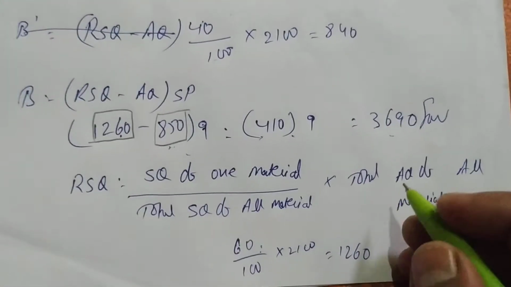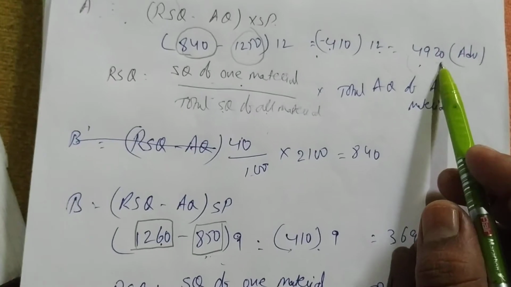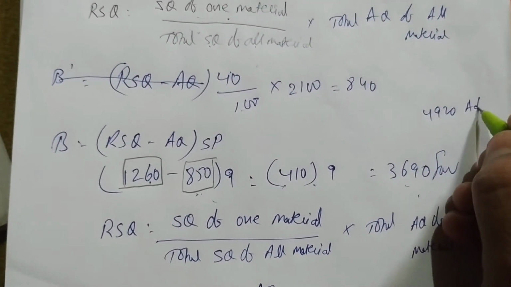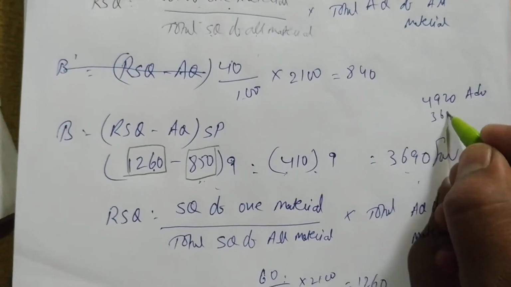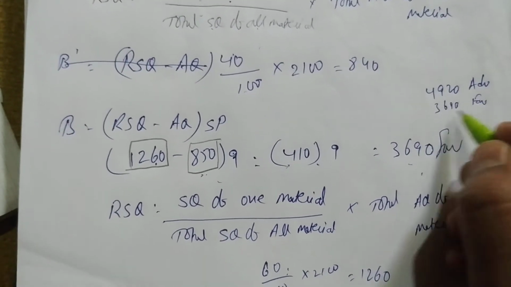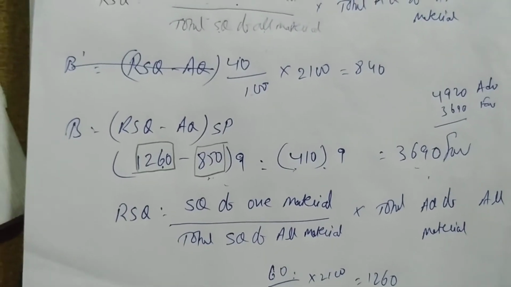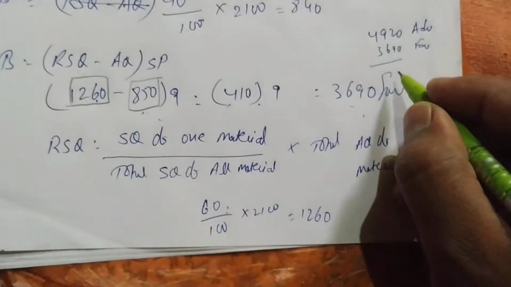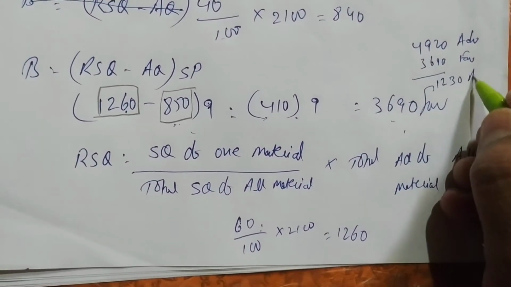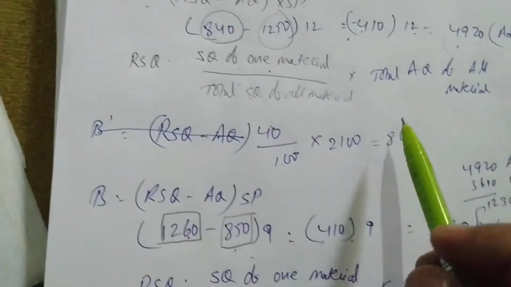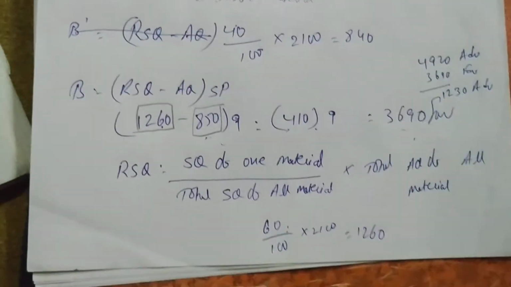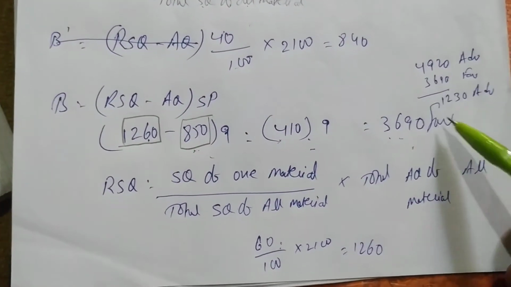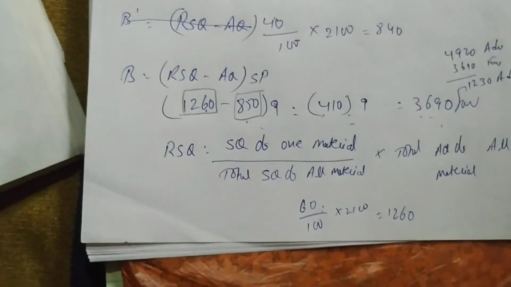Okay, so what is the material mix variance? Here we have got a loss of 4920 and a profit of 3690. The 4920 is adverse, that is loss, and we are getting a profit of 3690. Still there is a loss. 4920 minus 3690, so 1230 is still a loss. So we got 1230 as adverse. Material A gave a loss of 4920, material B gave a profit of 3690. If we subtract, we get a loss of 1230.